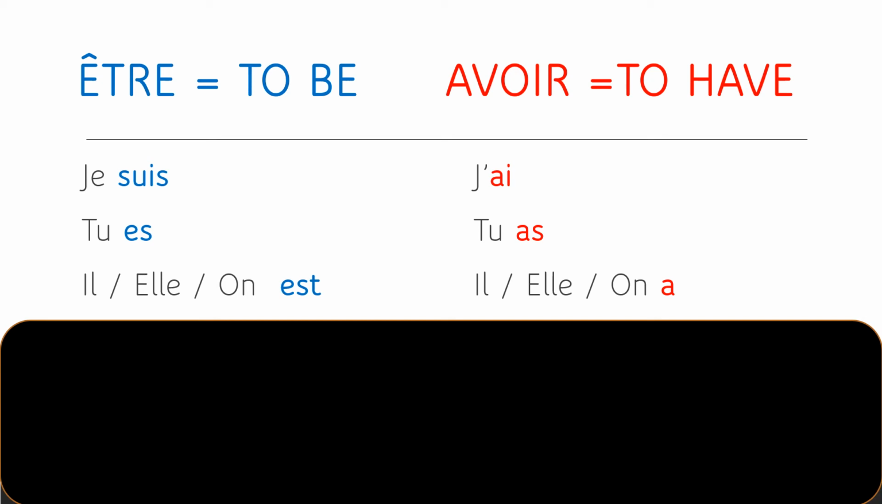Does that make sense? So let's quickly conjugate to have. Avoir. J'ai, tu as, il a, elle a, on a. Super. Encore une fois. J'ai, tu as, il a, elle a, on a.